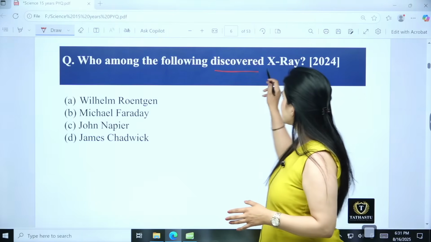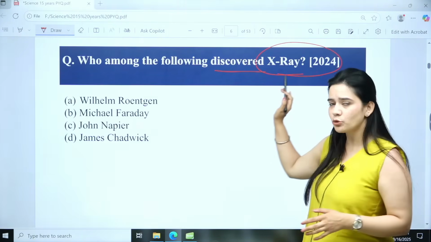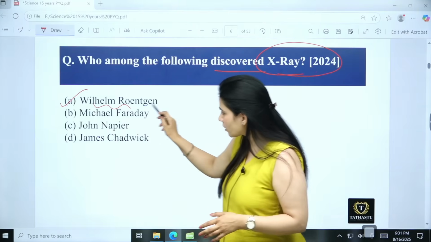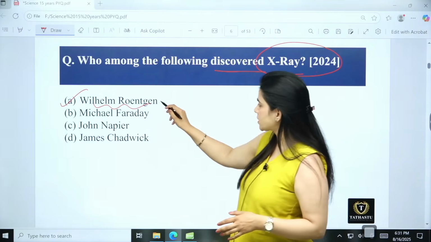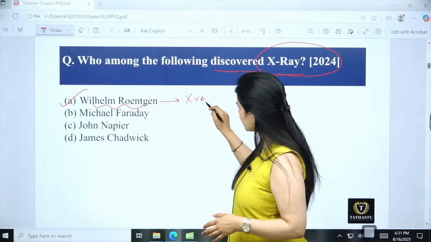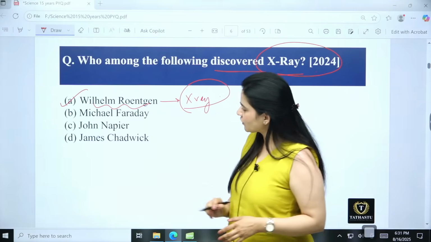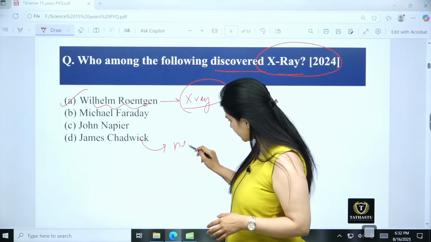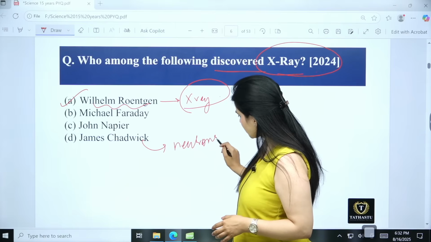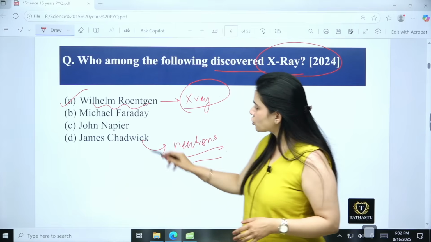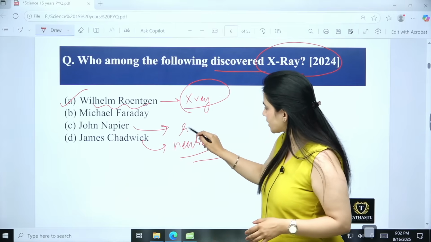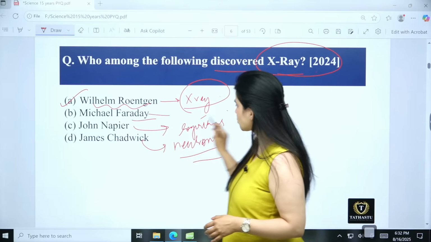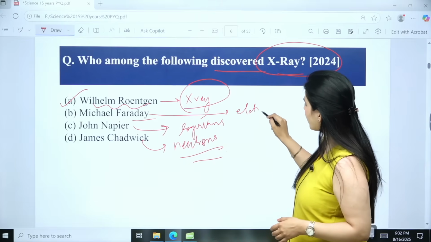So who discovered the X-ray? Now this is from 2024. The answer is Wilhelm Röntgen. So he is associated with the X-rays. Then what are the other familiar names? James Chadwick we have read. James Chadwick is associated with the neutrons. Then we have John Napier. John Napier is associated with logarithms. Michael Faraday is associated with electromagnetism.